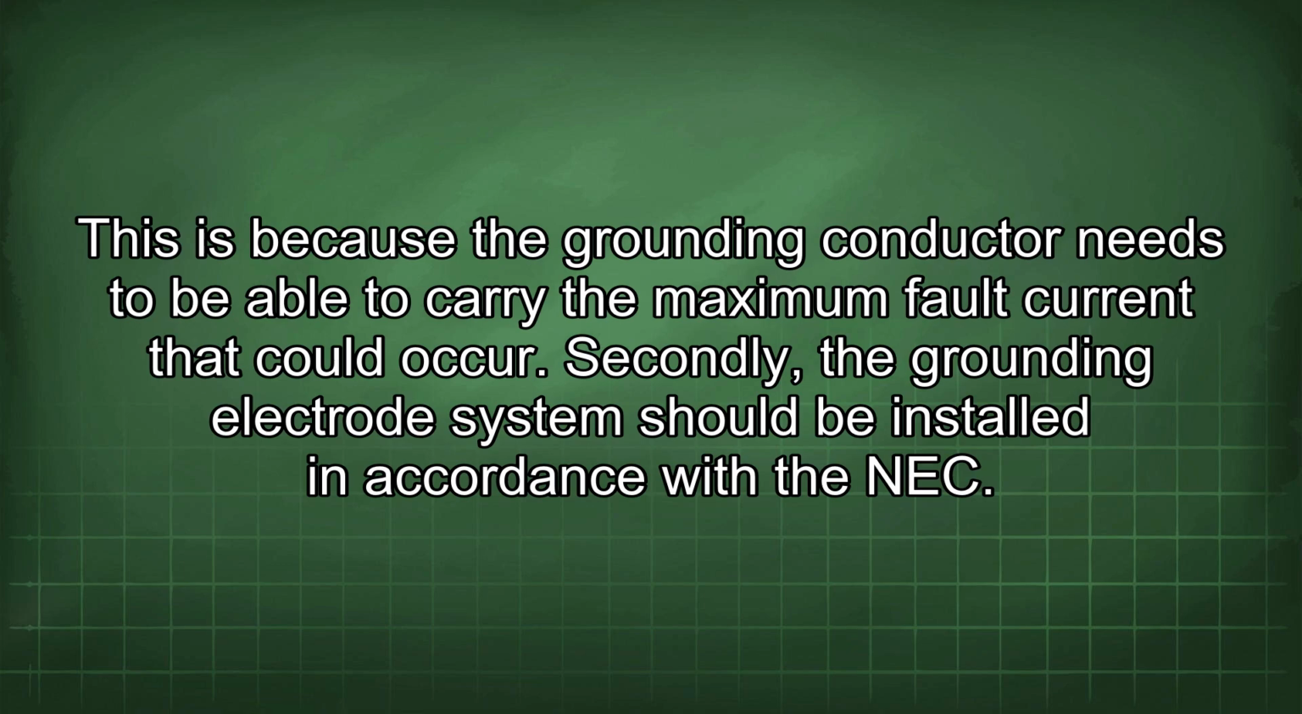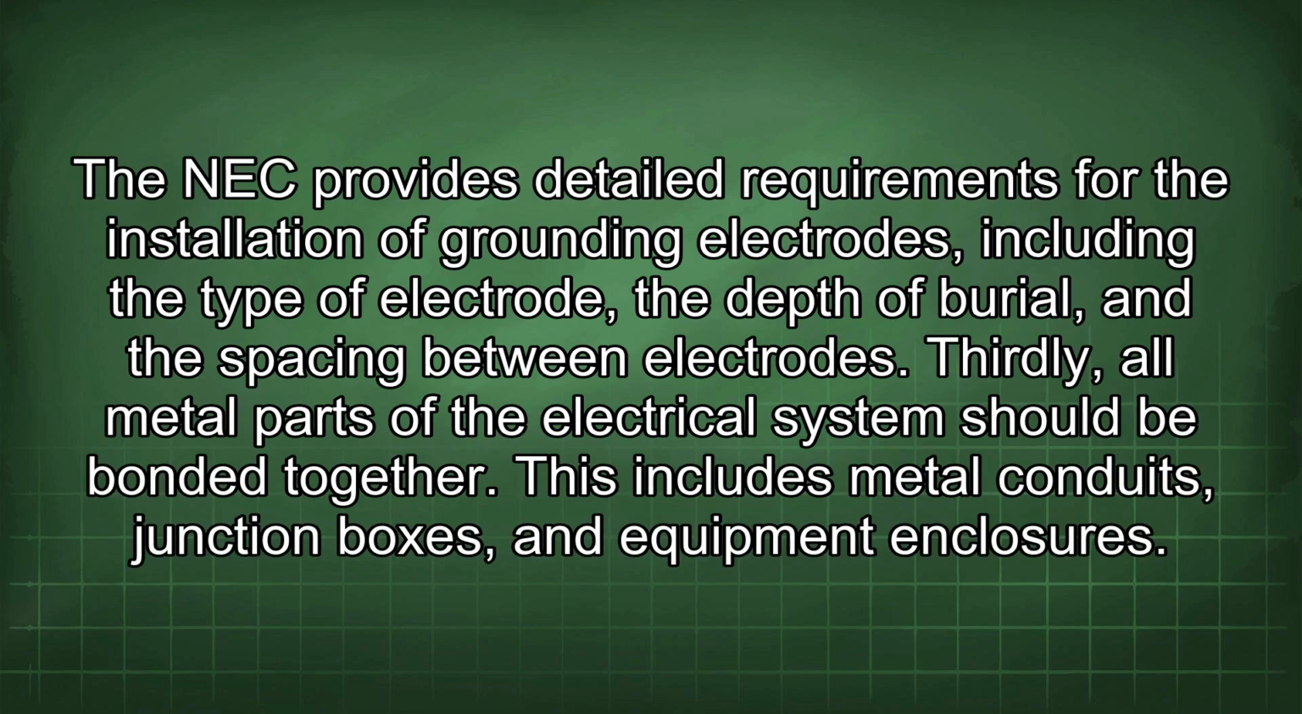Secondly, the grounding electrode system should be installed in accordance with the NEC. The NEC provides detailed requirements for the installation of grounding electrodes, including the type of electrode, the depth of burial, and the spacing between electrodes. Thirdly, all metal parts of the electrical system should be bonded together.